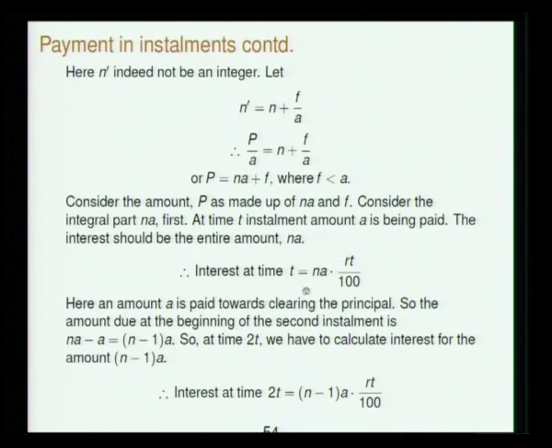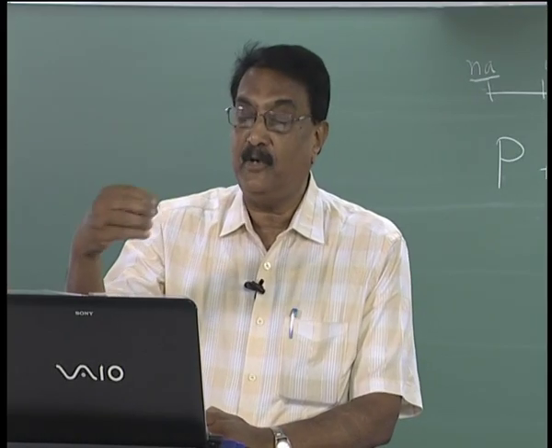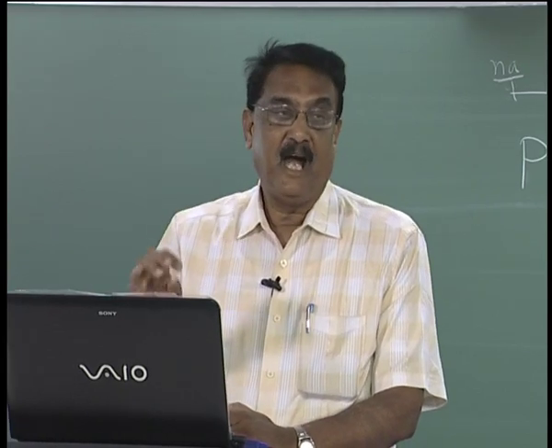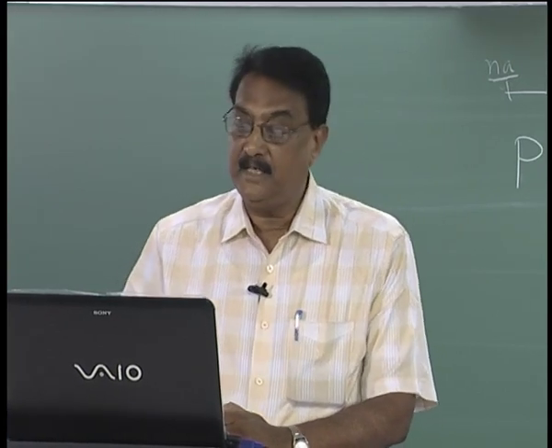So interest at time T, that is at the first step, is NA into RT by 100, and at this stage an amount A is already paid to clear the principal.